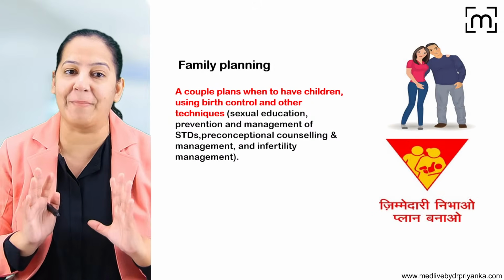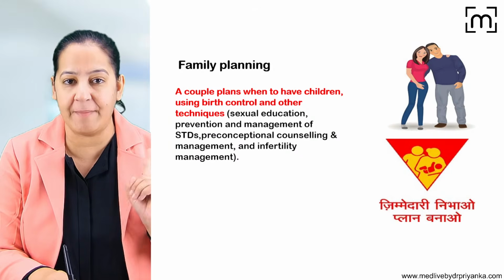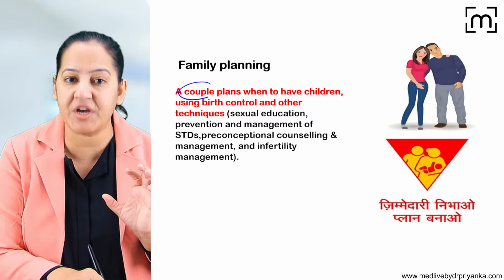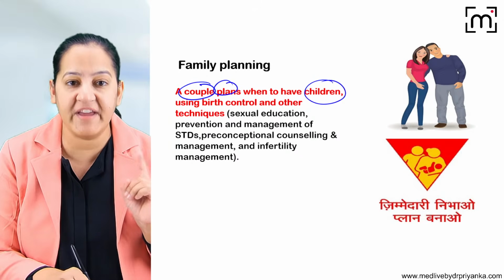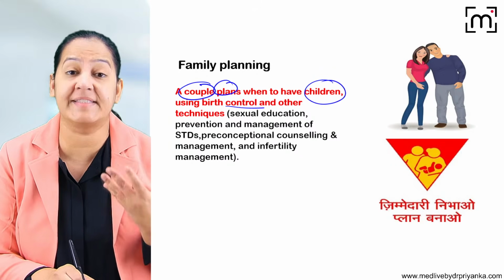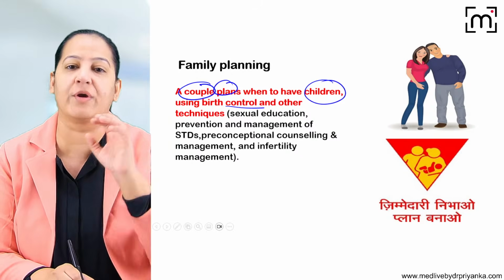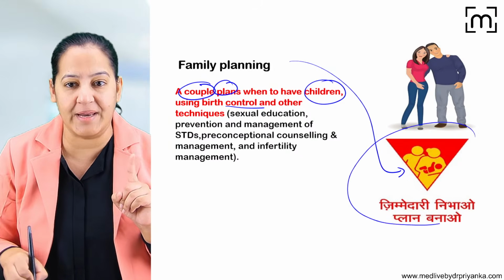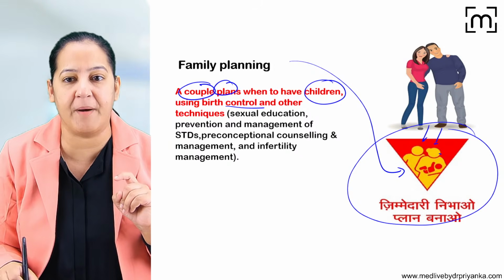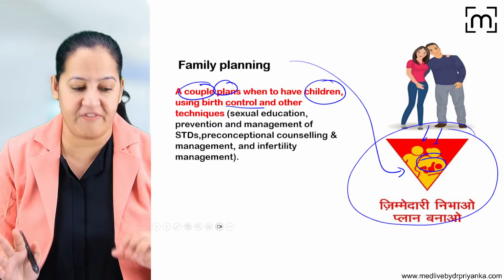Now let's come to the topic of family planning. What is family planning? It is a procedure in which a couple plans when they want to have children, using various birth control methods and techniques that are known as contraception, and today we are going to study that. In India, the logo for family planning is this. You can see there is a male partner, a female partner, and a kid.